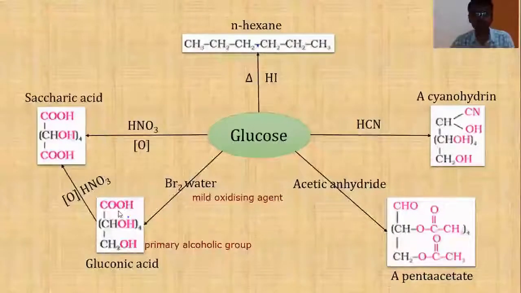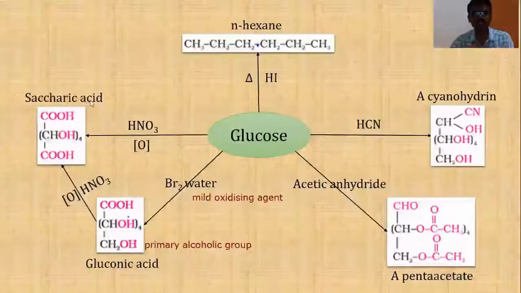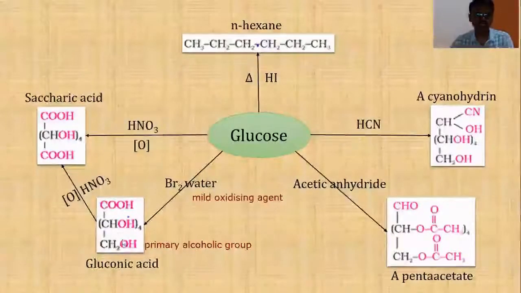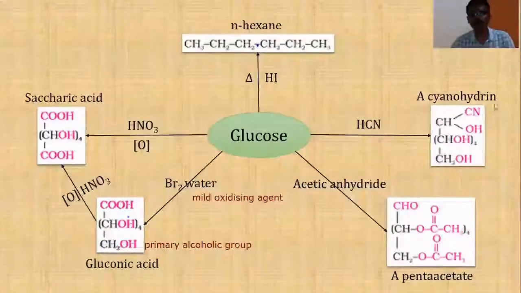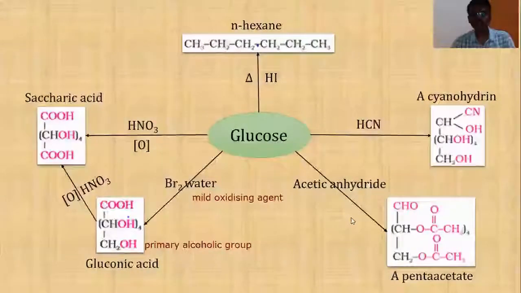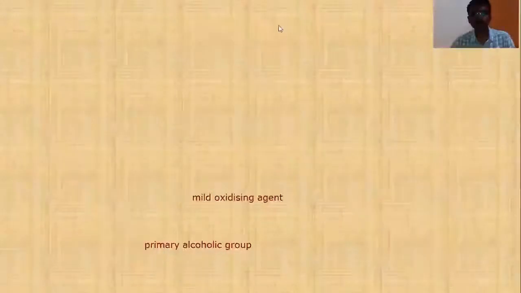aldehyde group. Glucose on oxidation with a strong oxidizing agent gives a dicarboxylic acid called saccharic acid, indicating that it contains a primary alcoholic group, which can be reconfirmed by oxidizing gluconic acid to saccharic acid in the presence of nitric acid. Now, keeping all these facts in mind, Bayer suggested a structure for glucose, that is, the open chain structure, that is this structure.